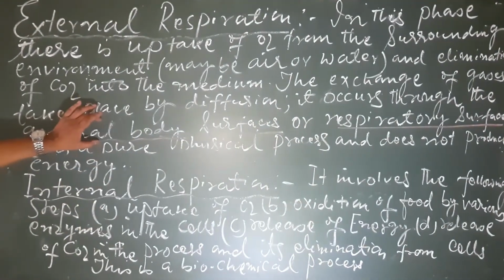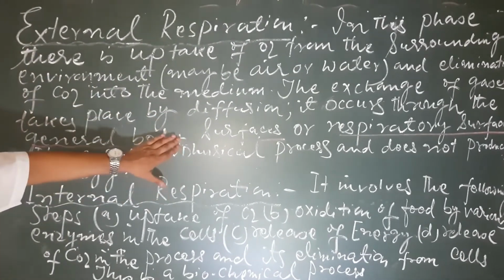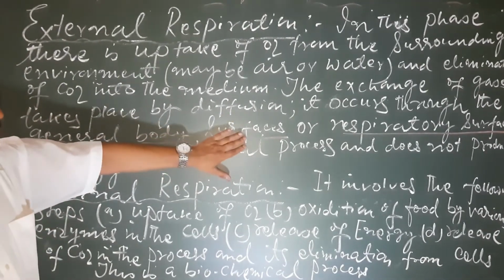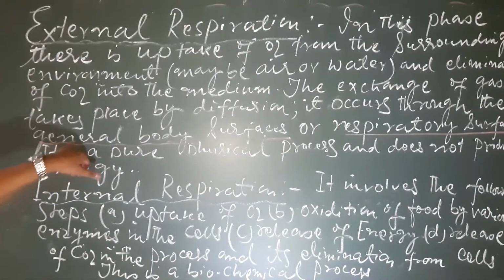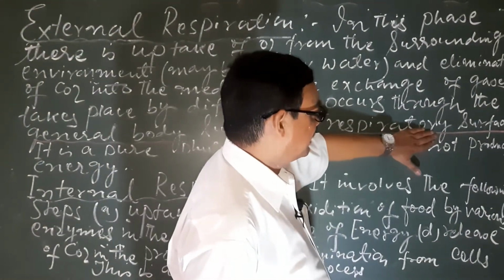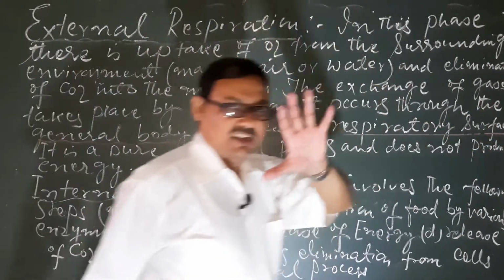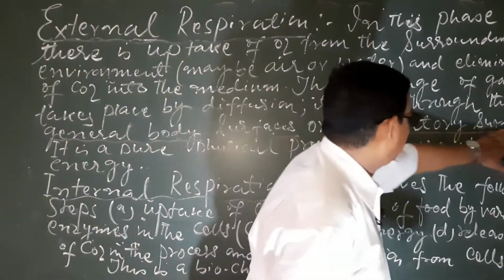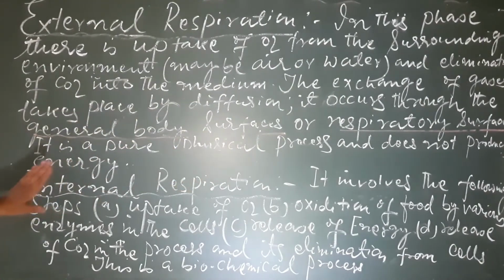General body surfaces apply in unicellular organisms and the lower category of organisms where no specific respiratory or breathing organ is present. In that case, the exchange of gases takes place through the general body surfaces. And in case of multicellular or higher category organisms where a specific structure for breathing or respiration is present, that is the respiratory surface. It is a pure physical process and does not produce energy.